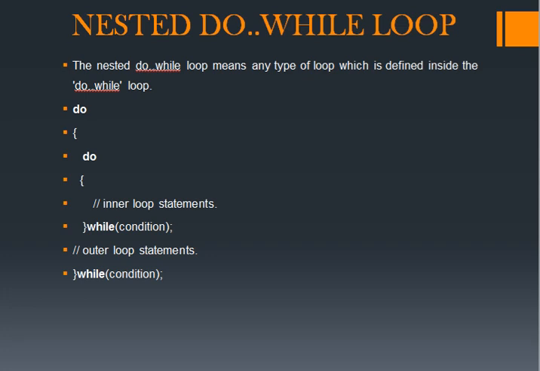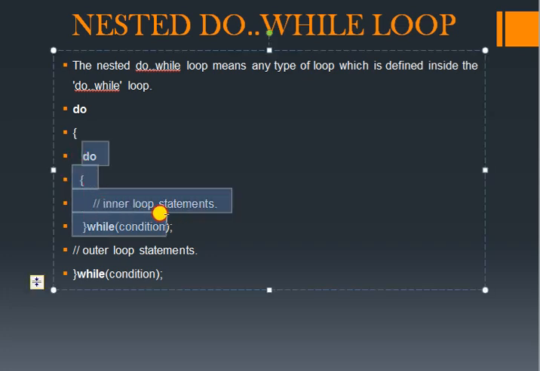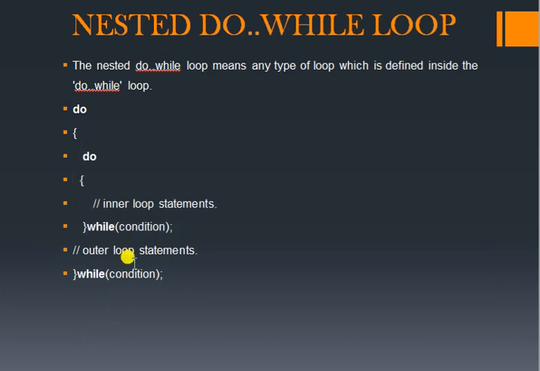So here we can see an example of do-while. It contains this inner loop and this outer loop. So it contains an inner loop and an outer loop. We can see how it works with an example.